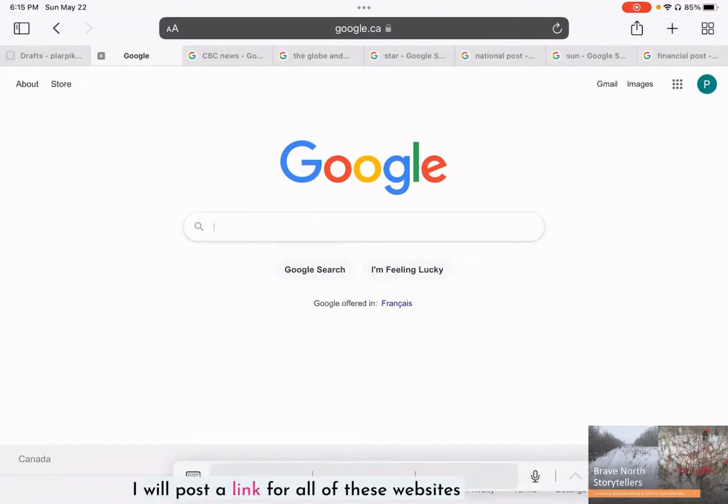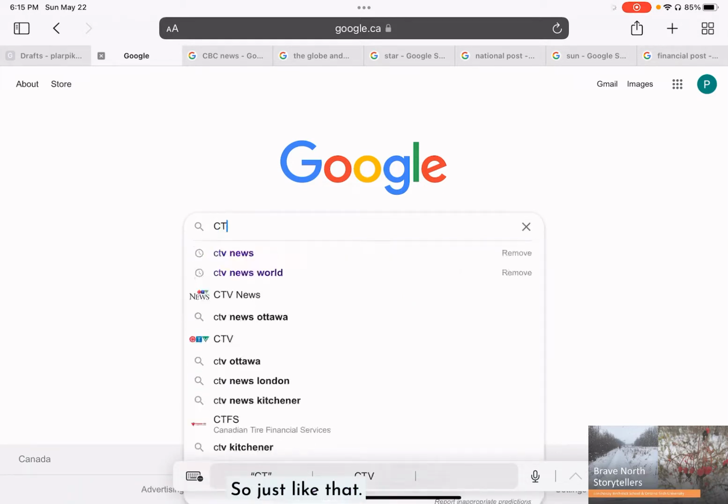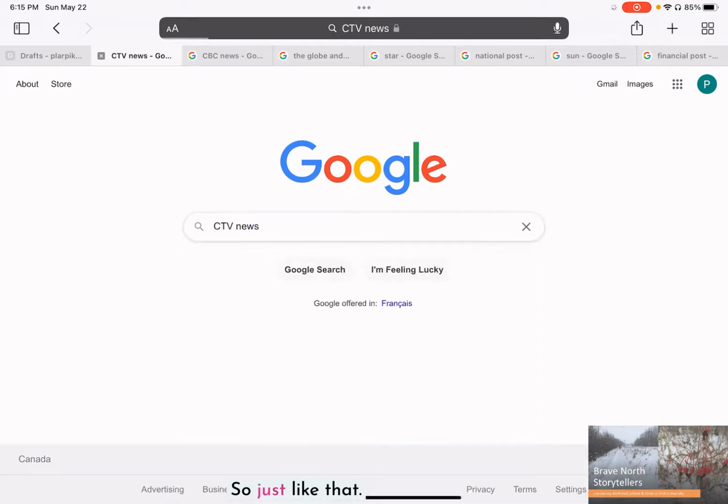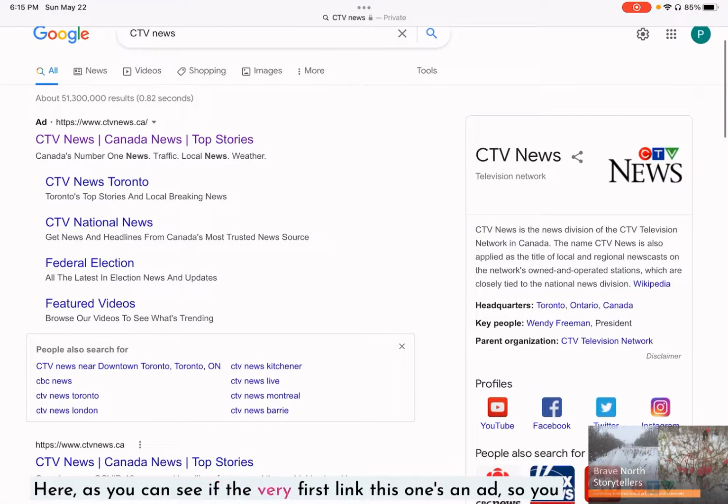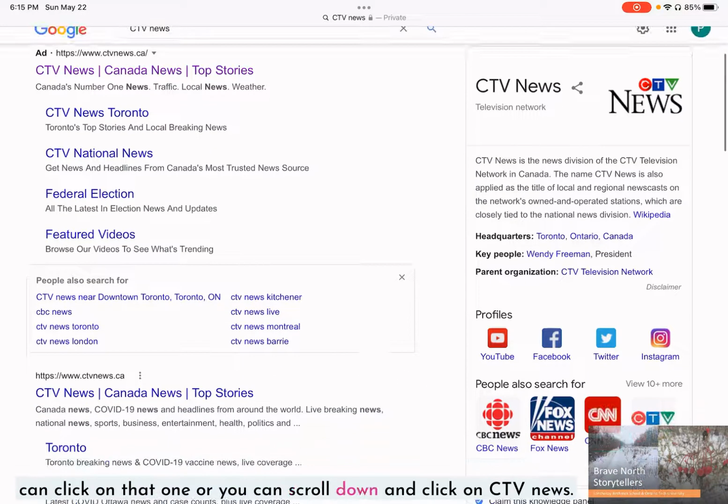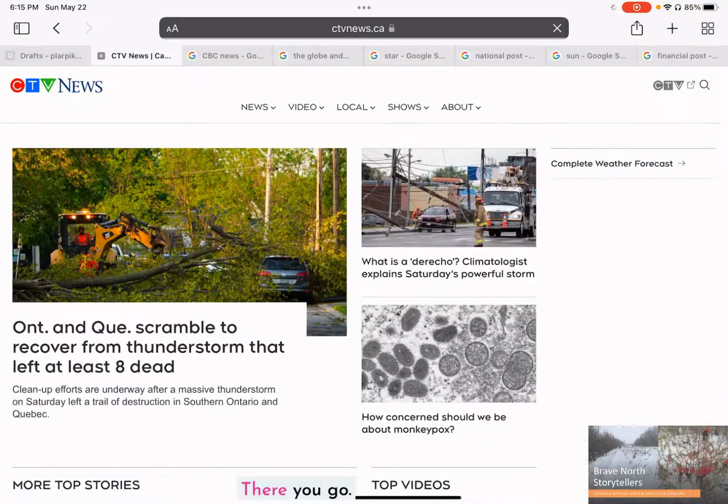I will post a link for all of these websites that I mention in the description box, or with all of them, you can always just go into Google and type them in, just like I'm going to do right now. Just like that. Here, as you can see, it's the very first link. This one's an ad, so you can click on that one, or you can just scroll down and click on CTV News. There you go.